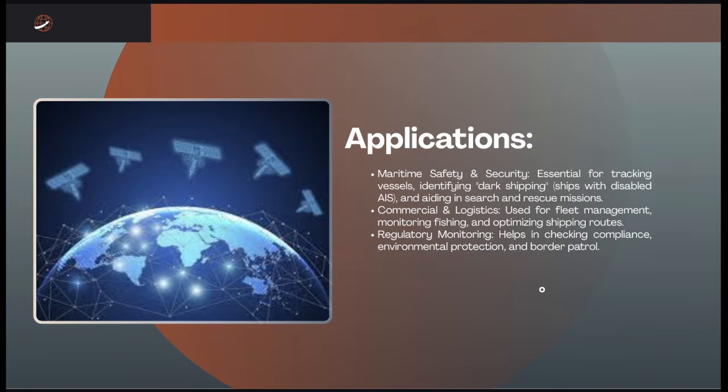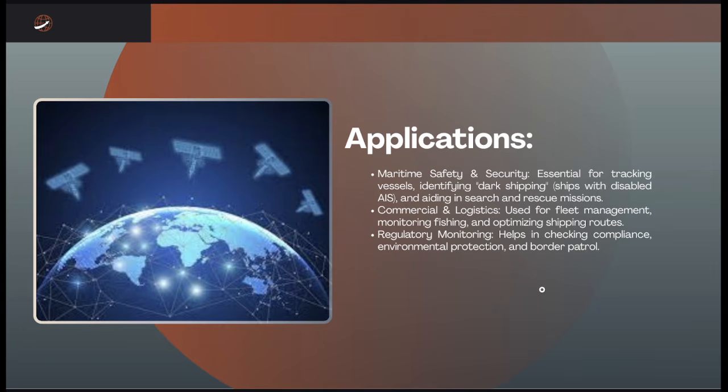So how is this applied? In maritime safety and security, essentially for tracking vessels, identifying dark shipping or ships with a disabled AIS, and aiding in search and rescue missions. Then we also have what we call commercial and logistics.